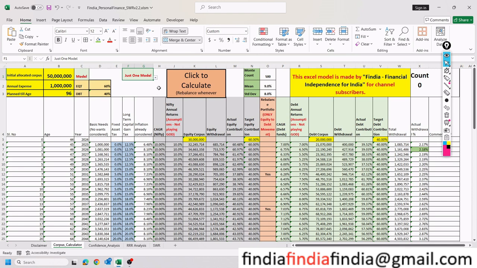Let's see. If I run just one model of the carefully crafted Nifty model, let us see this 5 crore rupees and 10 lakh rupees annual expense lasts for how many years?